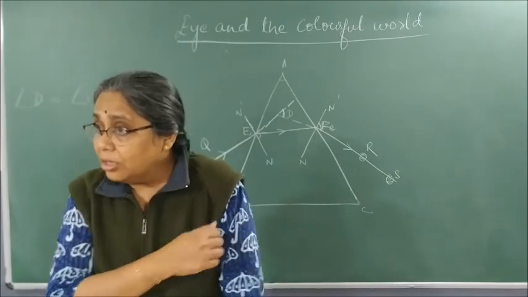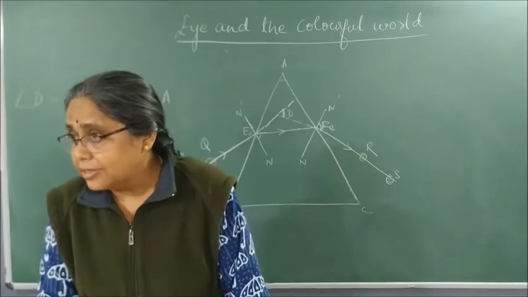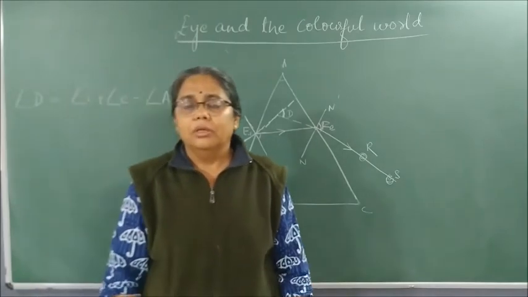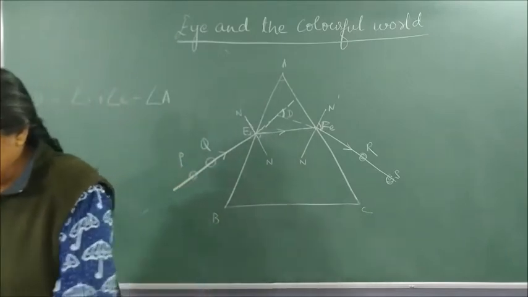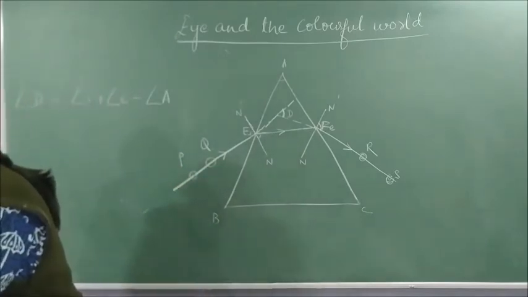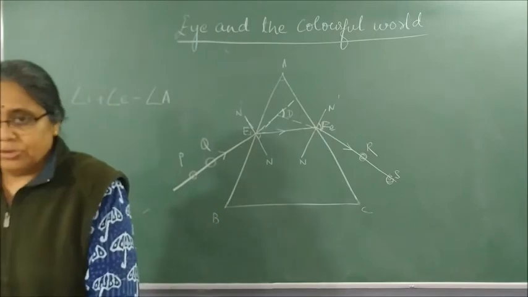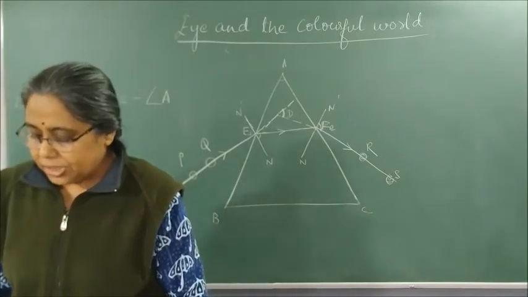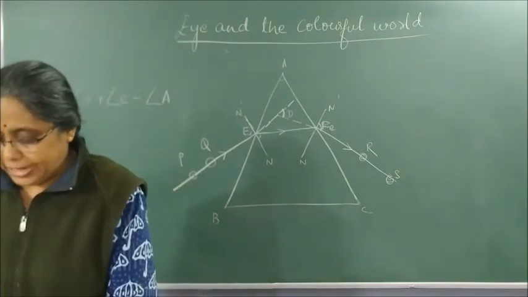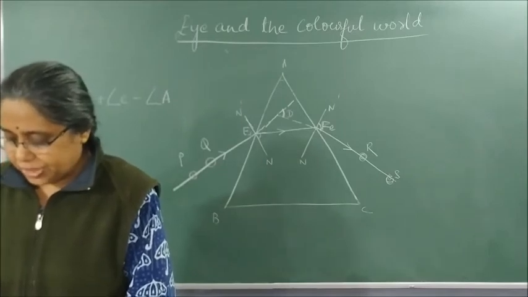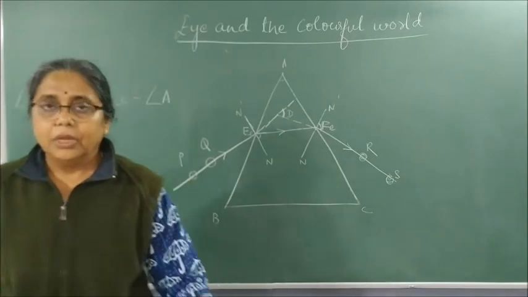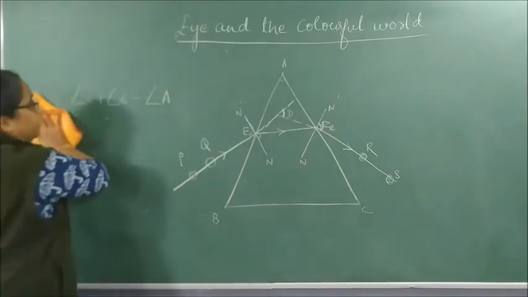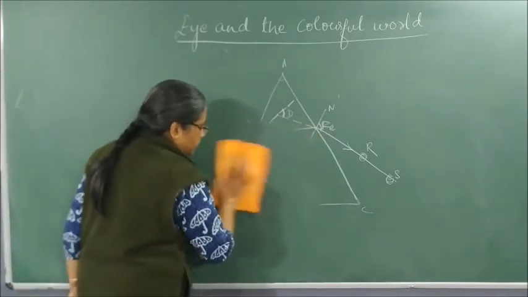This was refraction of light by a glass prism. Write the heading properly because you have to do a lot of diagrams today. Next is dispersion of light by a glass prism.